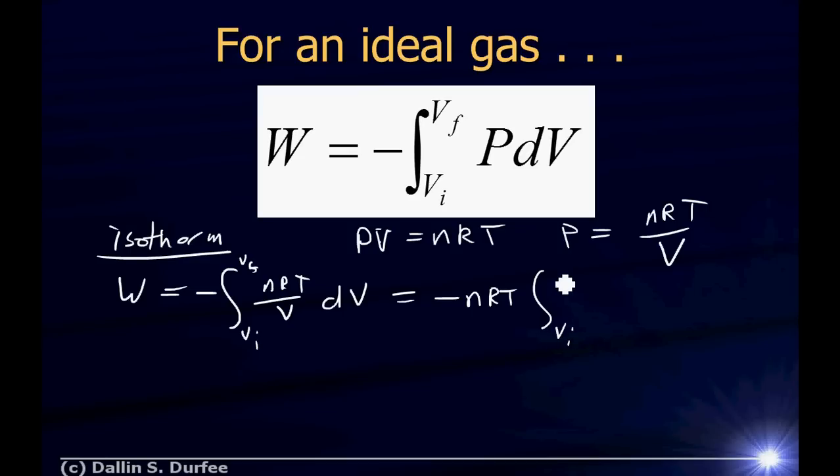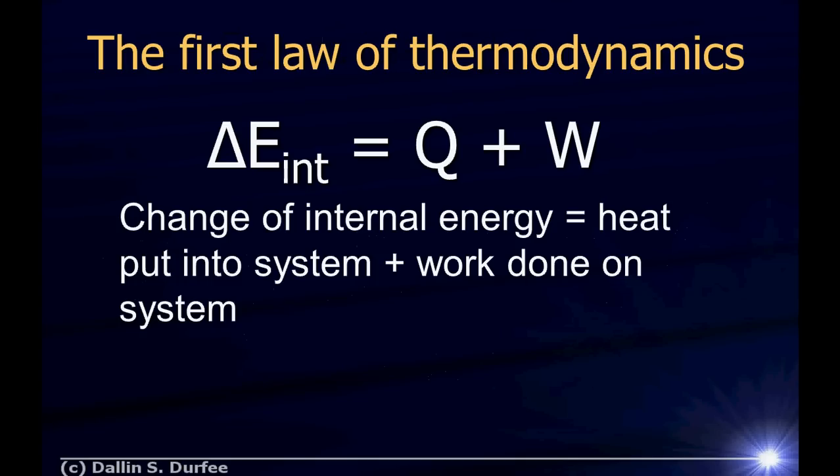Then I've just got the integral from V initial to V final of dV over V, and as you recall, that's just a natural logarithm, and this becomes the natural log of V final over V initial. So there's just an example using the work integral to find the work done. For an isothermal process, if I know the temperature and the initial and final volume, I can calculate the work done very easily.